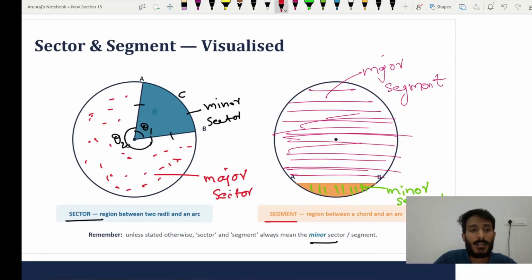We already discussed the arc. This is the arc ACB. How do we get the length of an arc? This is a part of the circle, right? The whole circumference will be 2 pi r, but ACB is just a small portion. So how do we get this arc length?